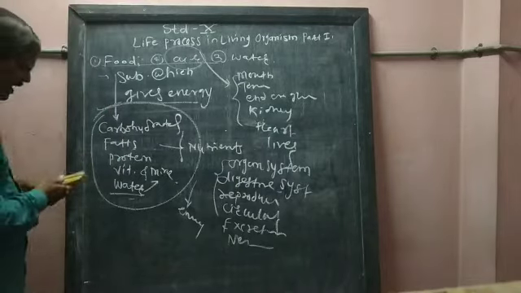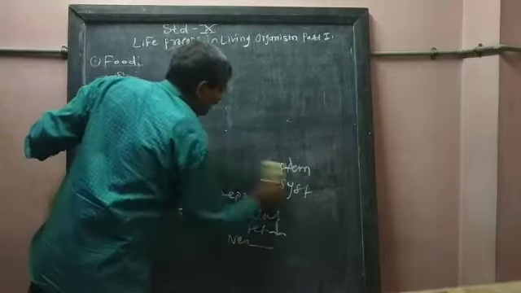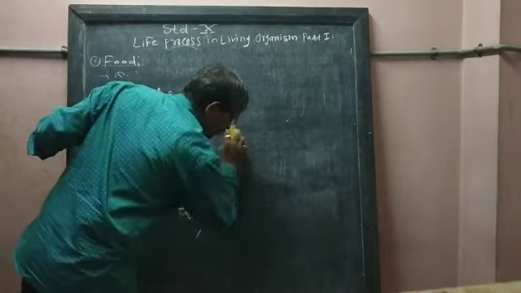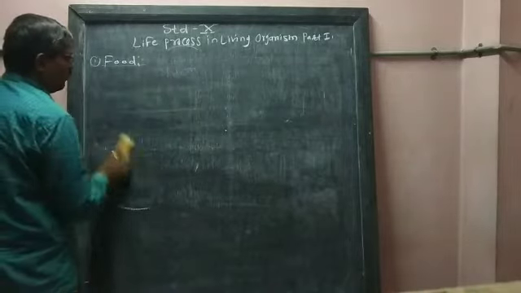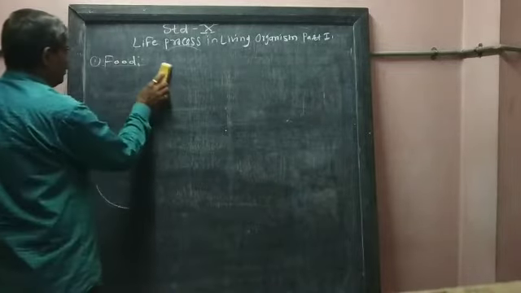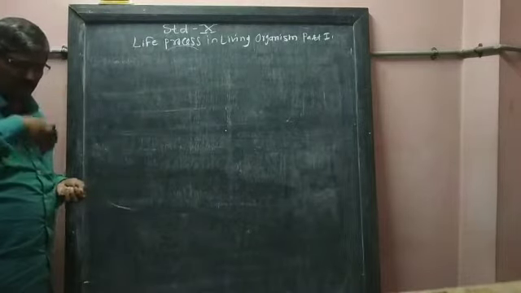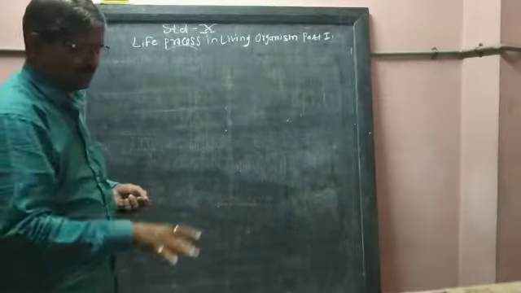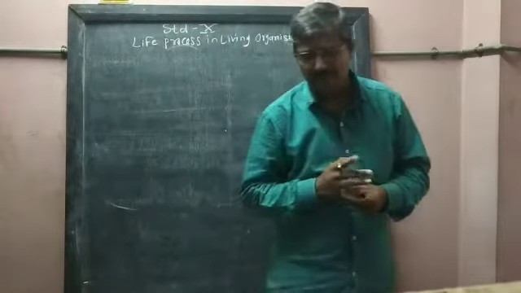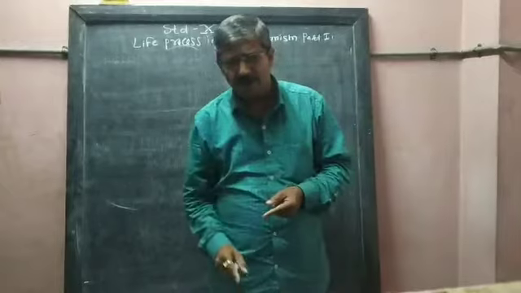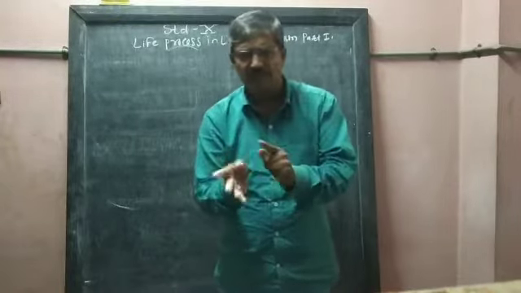So we will see from where we get food, what is the source of food for living organisms. There are different sources of food for living organisms. For example, our life is dependent upon animals and plants for food. Certain animals are dependent on plants for their food. Means life is interdependent.